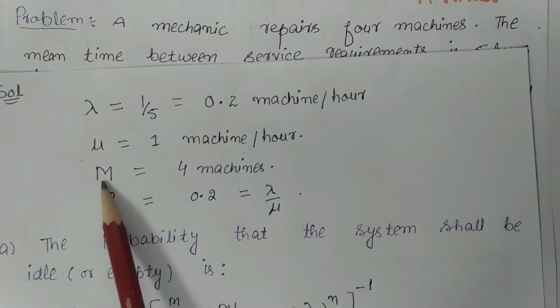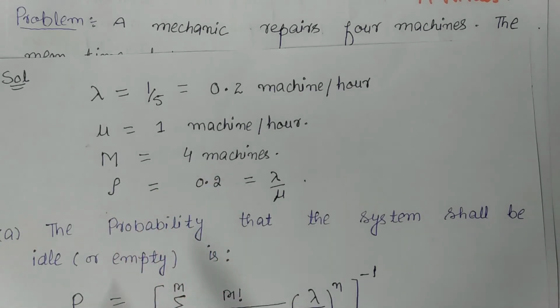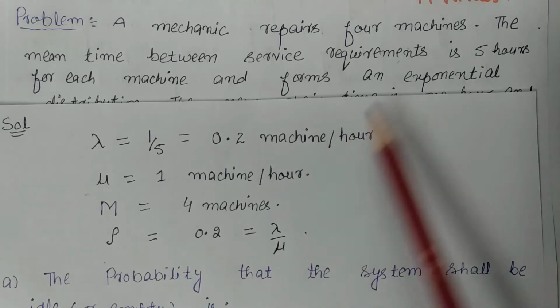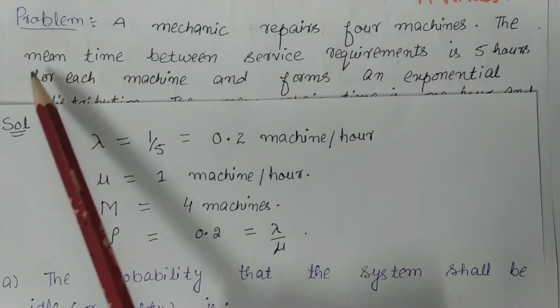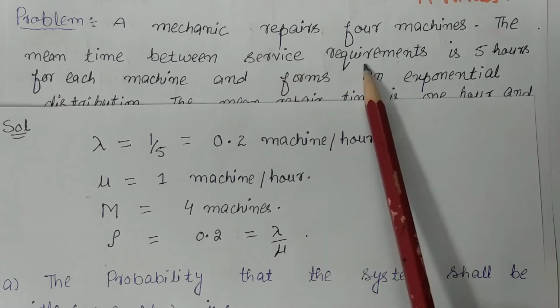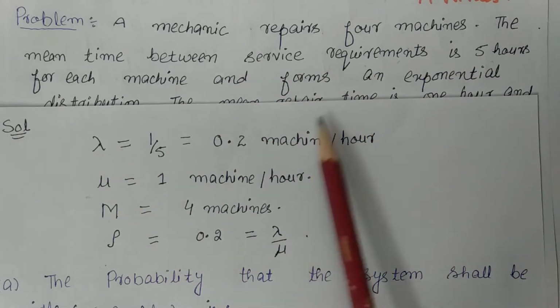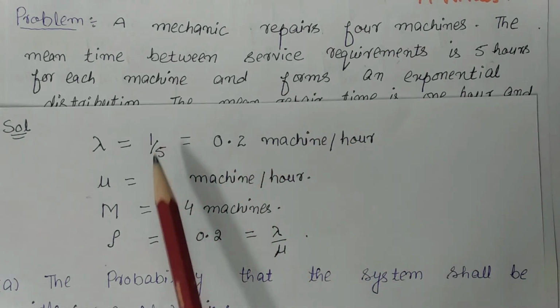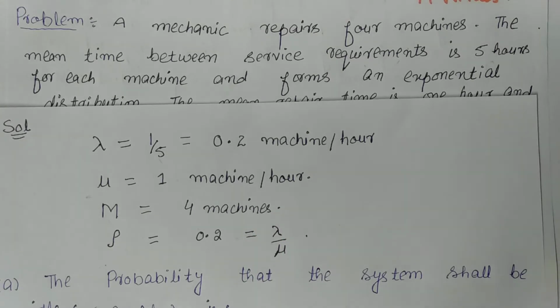So here m will be equal to 4, that is, the maximum customers will be equal to 4. And lambda, the mean time between service requirement, it means that this is lambda. Now in order to convert to machines per hour, we will write 1 by 5, that is 0.2 machine per hour.